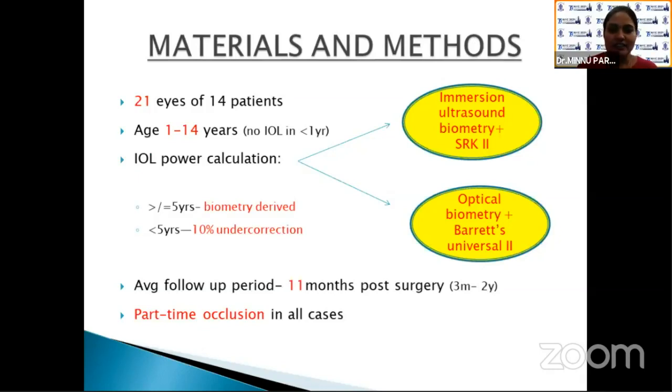IOL power calculation is done either by immersion ultrasound biometry with SRK2 formula or optical biometry with the Barrett's Universal 2 formula. In children of 5 years and elder, the biometry-derived IOL power is implanted, and in less than 5 years, it is undercorrected by 10%. The average follow-up period was 11 months post-surgery, and part-time occlusion was done in all cases.